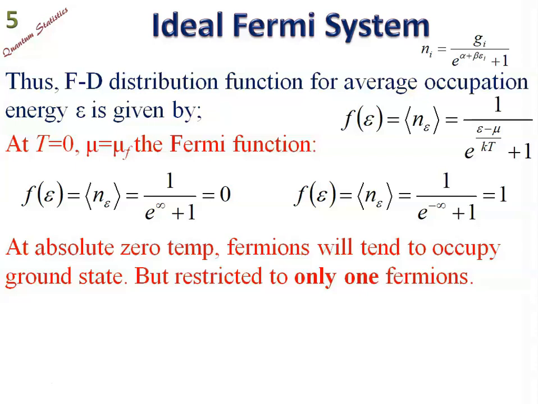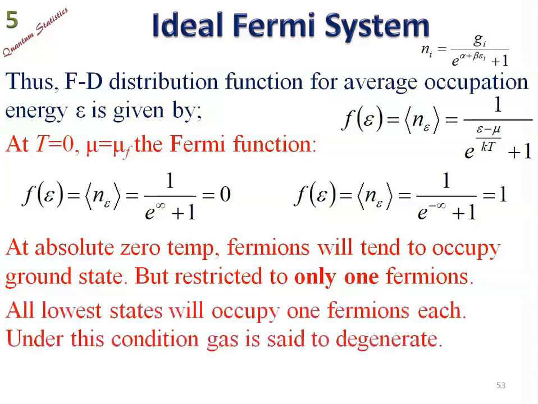The enforcement of Pauli's exclusion principle restricts this from happening, and the restriction is one fermion per energy level.